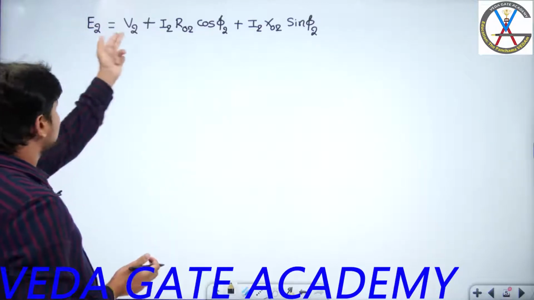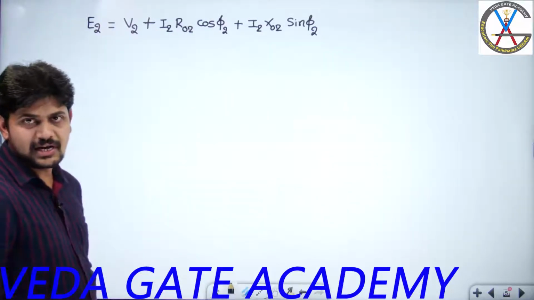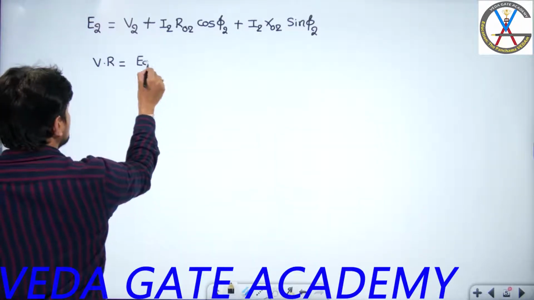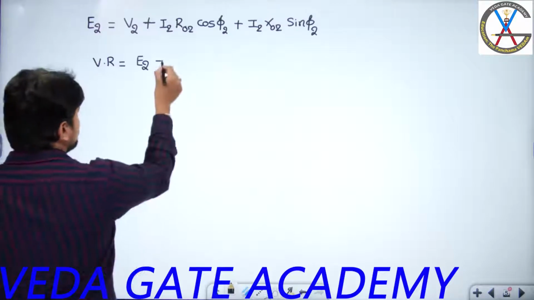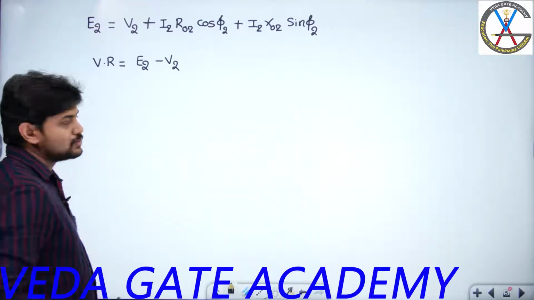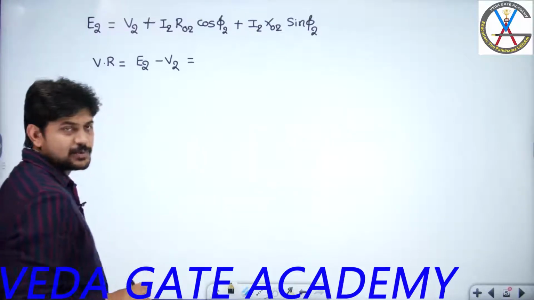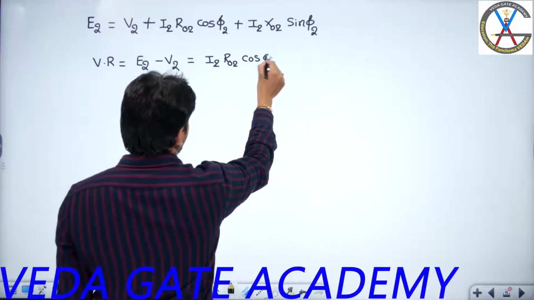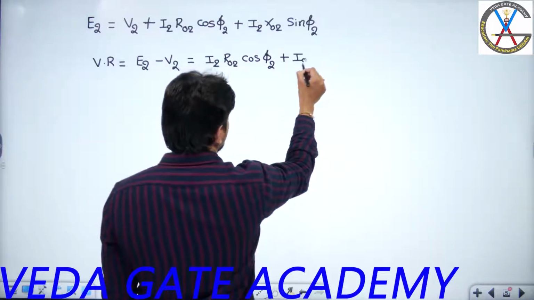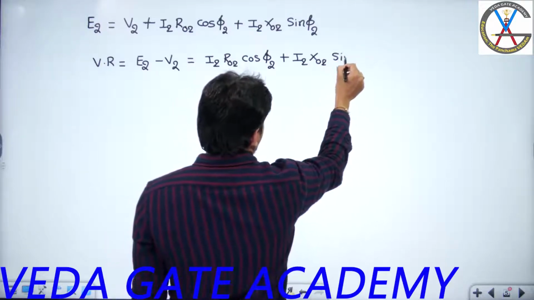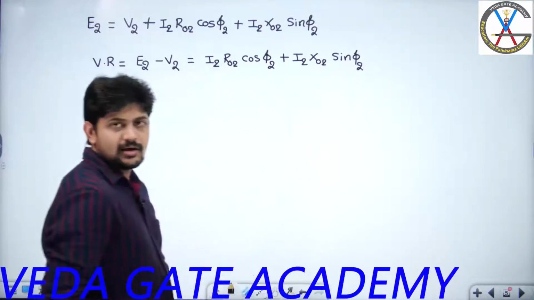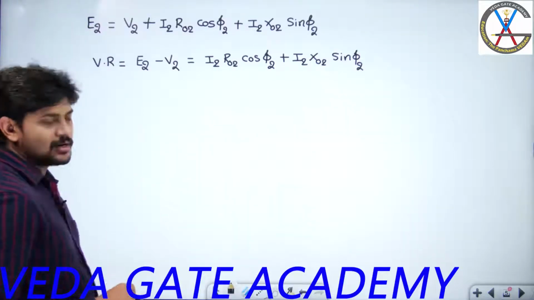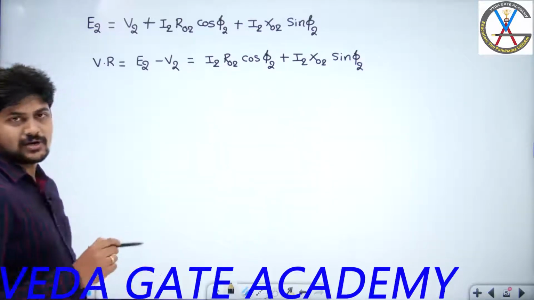Now once I know the magnitude expressions, I can easily calculate the voltage regulation. So what is the voltage regulation basic formula? The change in terminal voltage, magnitude of terminal voltage from no load E2 minus full load V2, E2 minus V2. So if you try to write this expression, what are you going to get? I2 R0 to cos phi 2 plus I2 X0 to sin phi 2. So this is my voltage regulation. Are you following what I am saying? So E2 minus V2 is nothing but I2 R0 to cos phi 2 plus I2 X0 to sin phi 2.